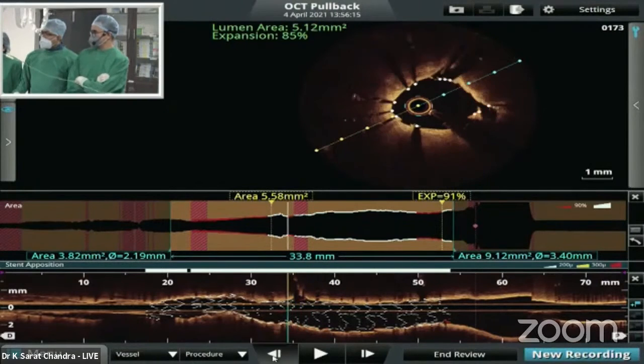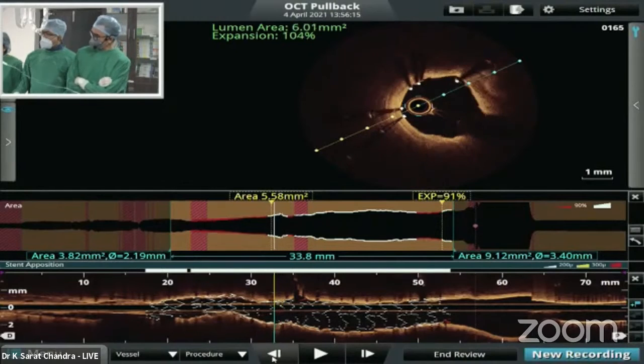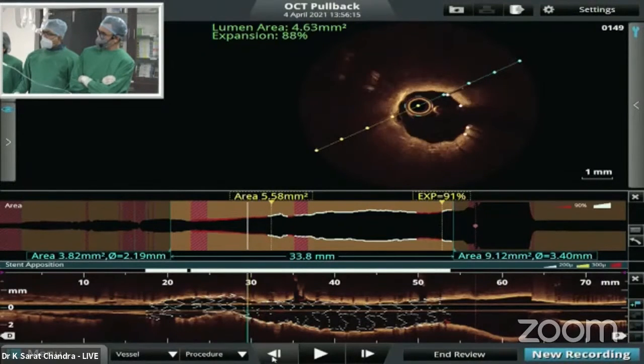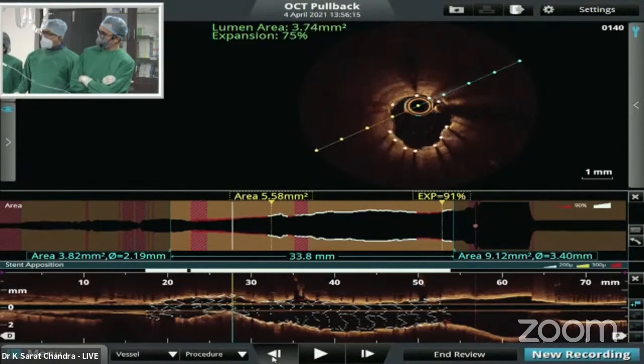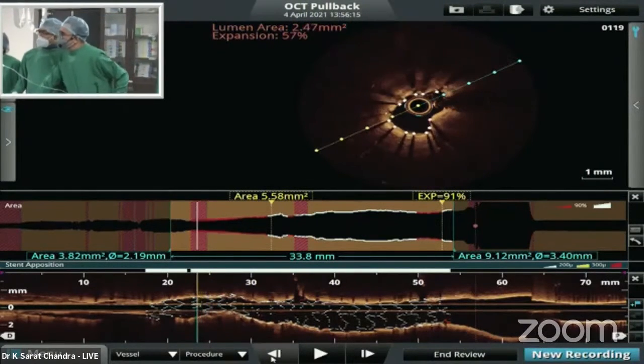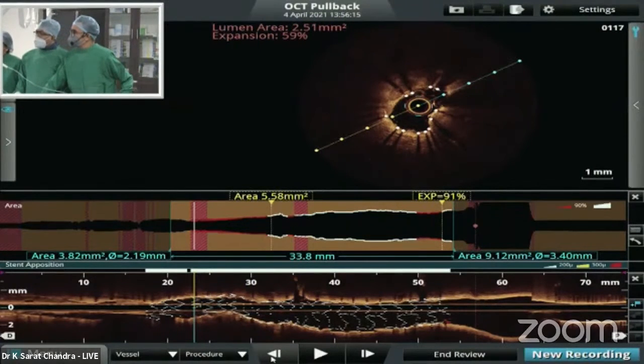We did not superimpose one stent with the other. It is almost like side by side, but there's only one point in the distal LAD where the stent is underexpanded with a calcific nodule there. So here the stent has not taken that classical spherical shape which it should take.